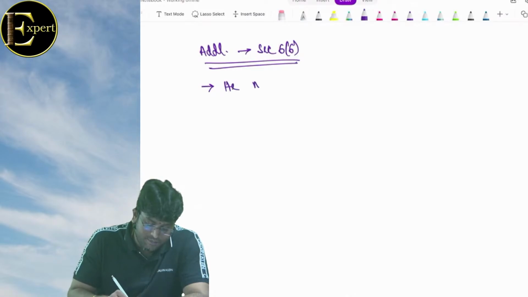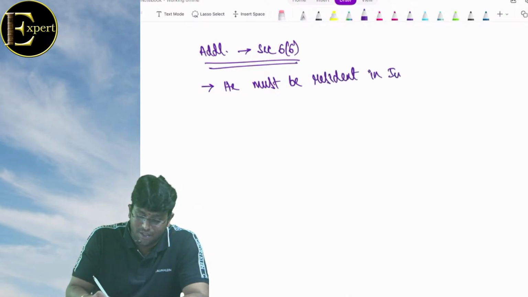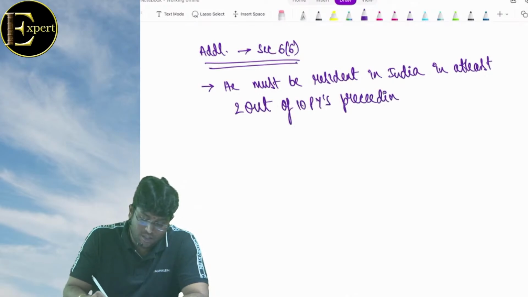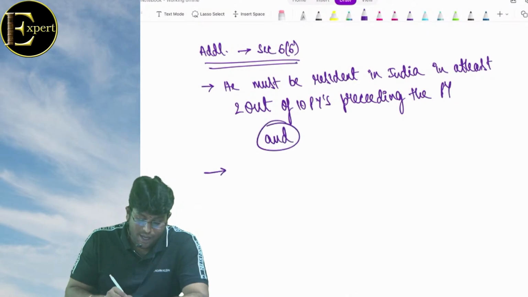First condition: he must be, याद आ रहा है कुछ? He must be resident in India in at least 2 out of 10 previous years preceding the previous year.